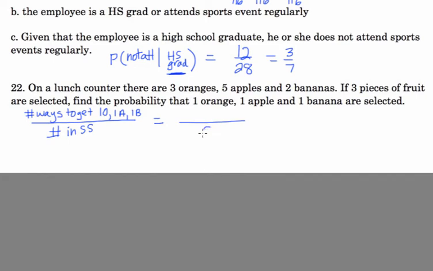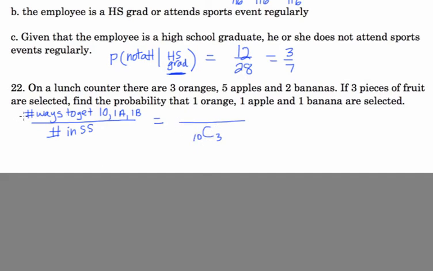Well, that's a combination. We don't care in what order things are selected. And how many pieces of fruit do we have altogether? Let's see, 3 and 5 and 2. That's 10 pieces of fruit altogether. And we're picking 3 pieces of fruit, so there's 3 slots that we're choosing. So 10C3, that would be how many choices there are for picking 3 pieces of fruit out of that pile of fruit. So that's how many in our sample space.